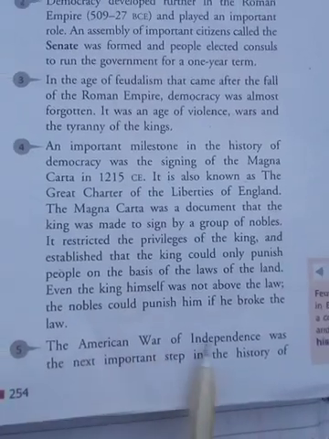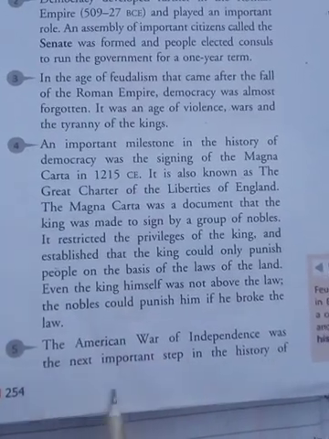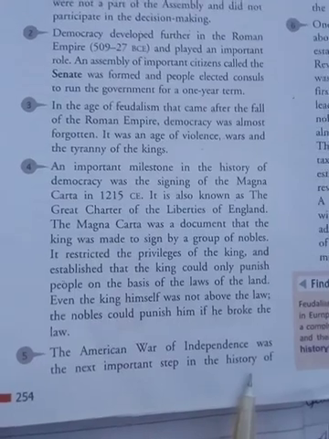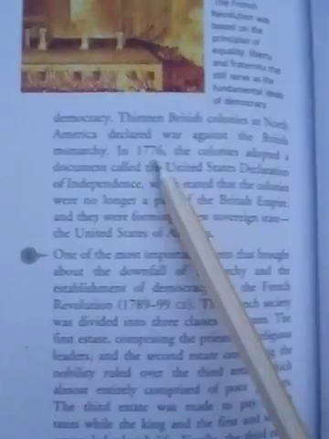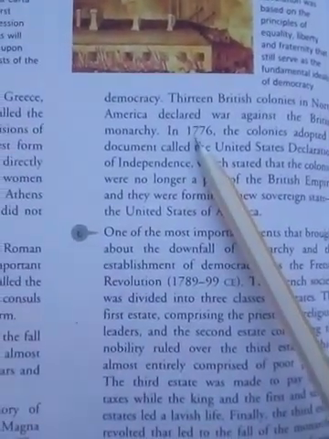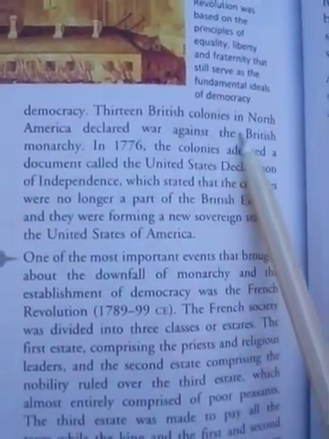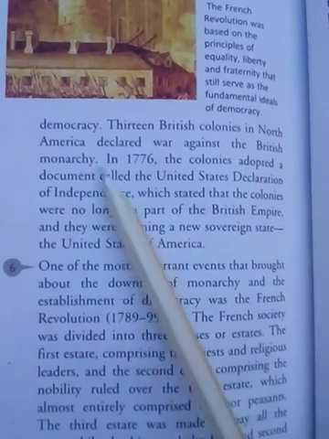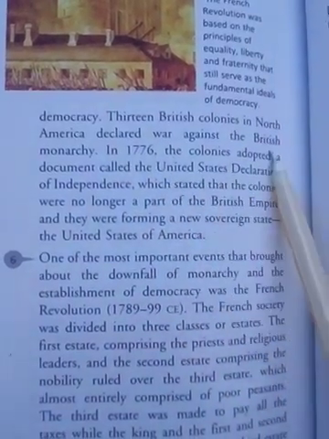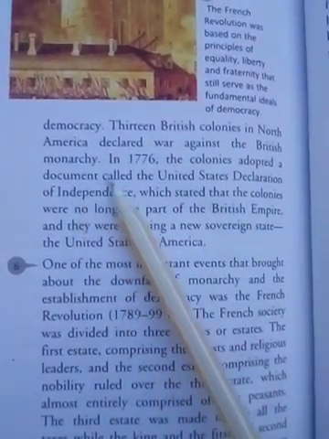The American War of Independence was the next important step in the history of democracy. 13 British colonies in North America declared war against the British monarchy.